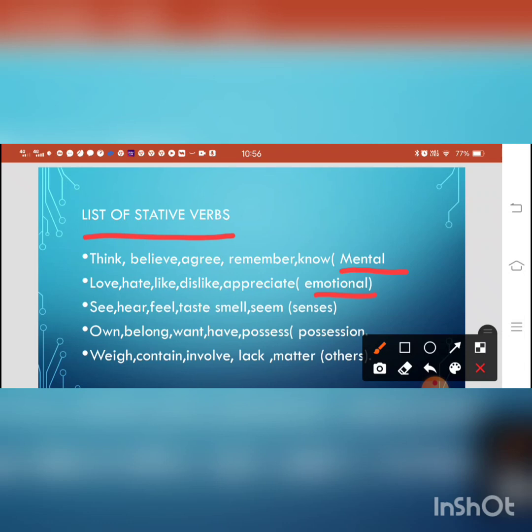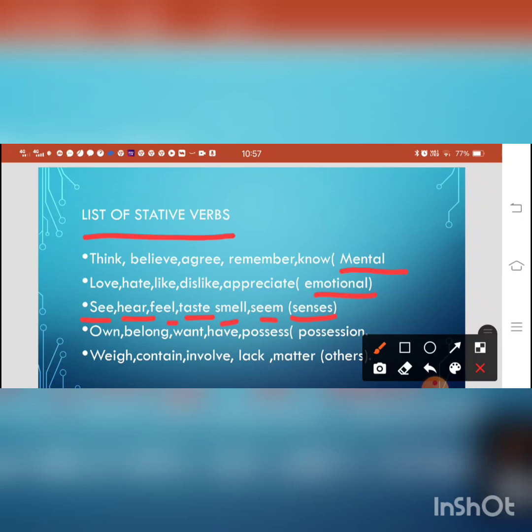The next is senses, the sensual status of the subject. See, hear, feel, taste, smell, seem. These verbs refer to senses.